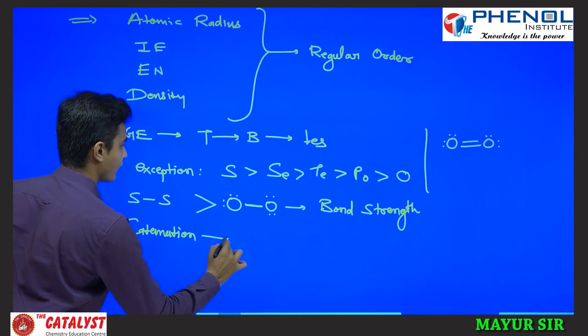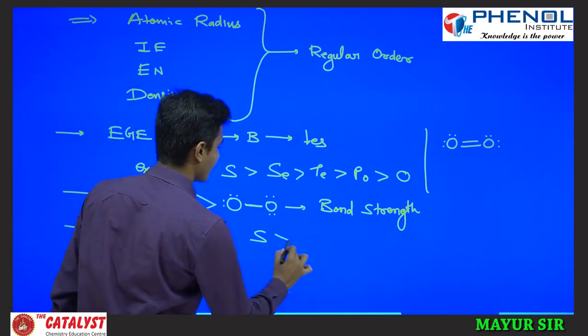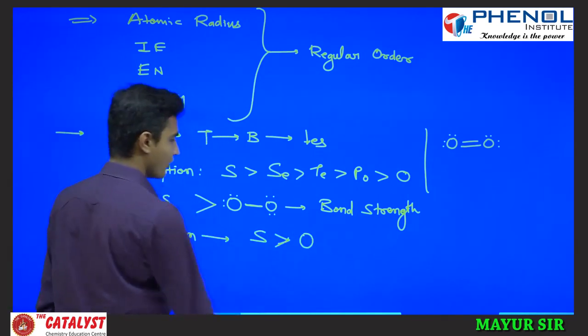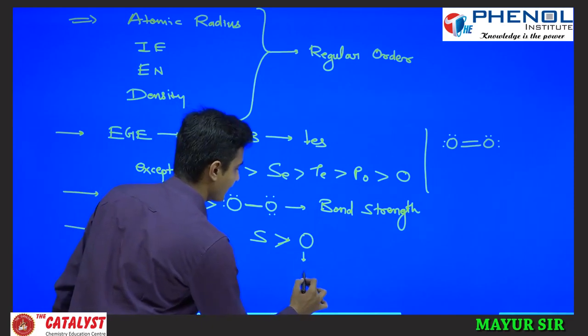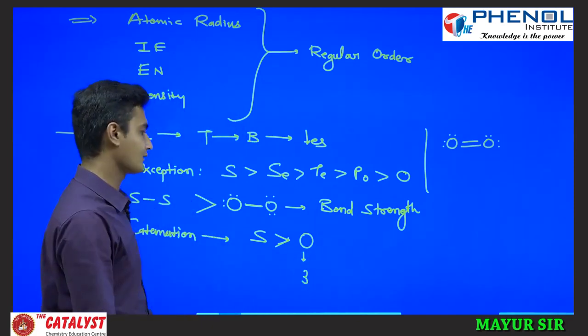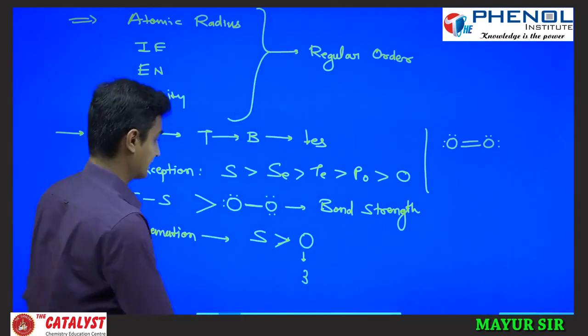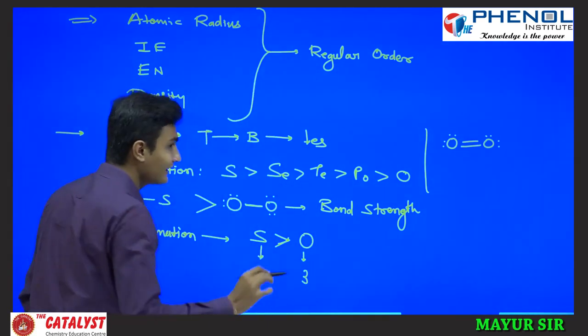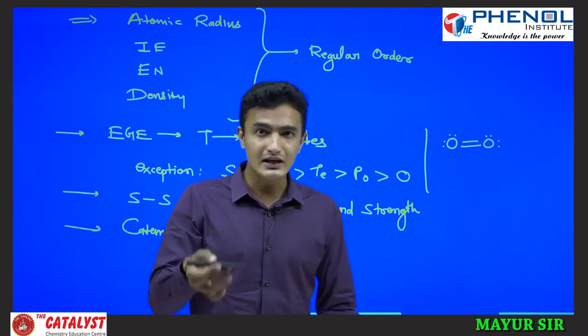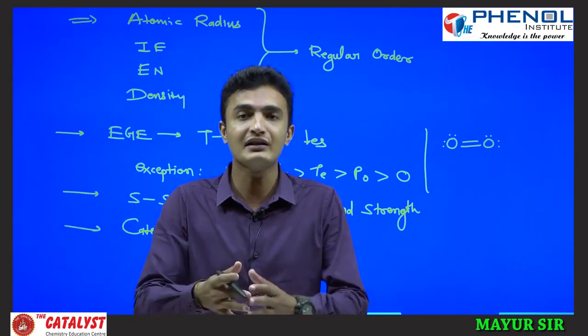If you write the catenation property, then of course sulfur is having more catenation than oxygen. Oxygen maximum can bind with two other oxygens, that is total 3 oxygen can combine and that forms ozone, but sulfur can form up to 20 sulfur atoms. S8 we already know, it is in the crown shape.